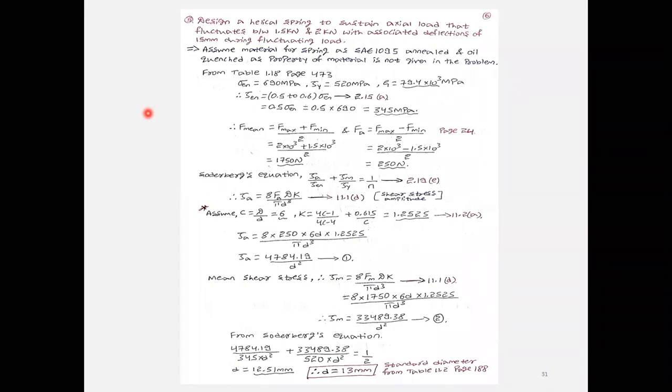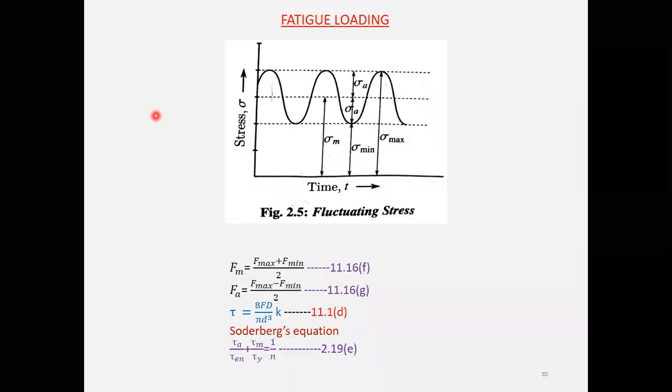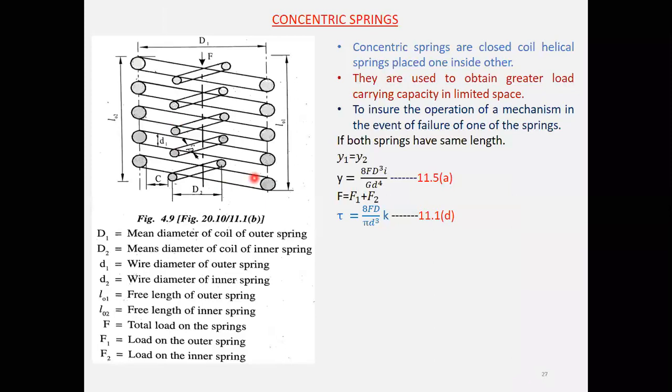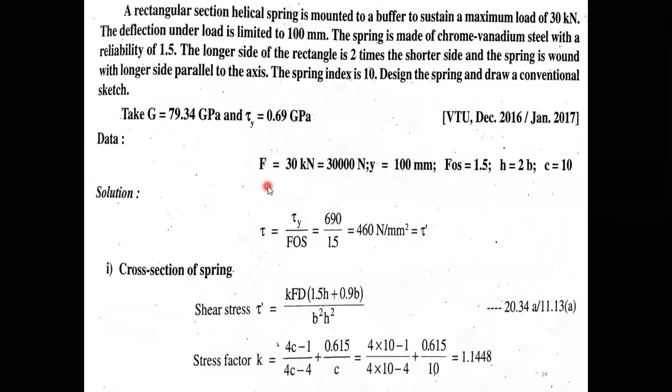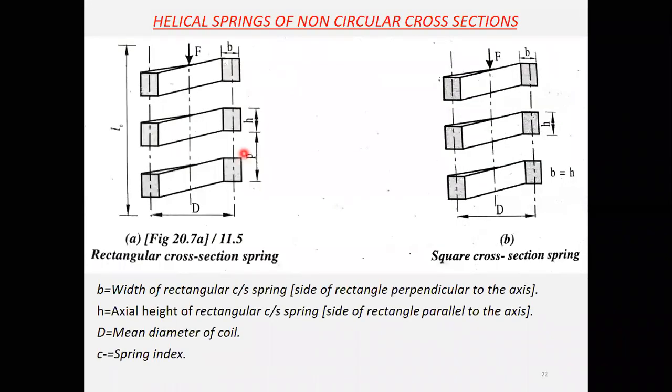And one more is there, that is square. If the height and width are both the same, then we'll call it square. Otherwise, you can see the previous one. Yes, here you can see that this is the D, because it has a circular section, that is the diameter. It is a circular helical spring. And here you can see two types are there, one is the rectangular one, the other is a square one. Here you can see the H value.